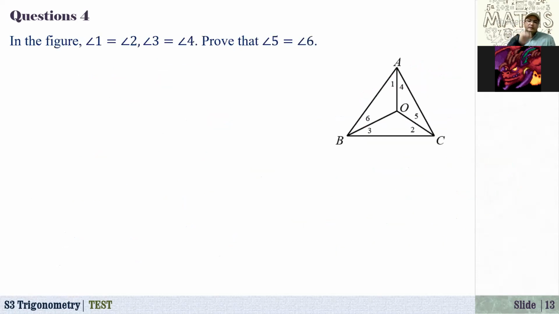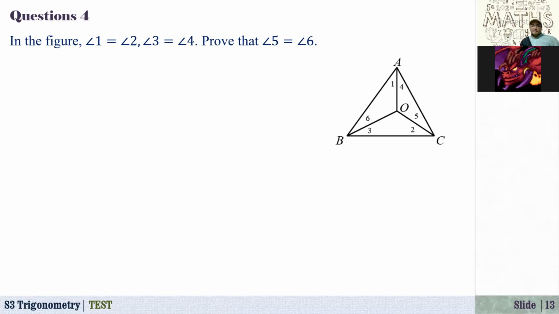Okay. Question 4. It says that in the figure, angle 1 equals angle 2, and angle 3 is equal to angle 4. Prove that angle 5 is equal to angle 6. We are given any triangle, and I think no other information is given here.